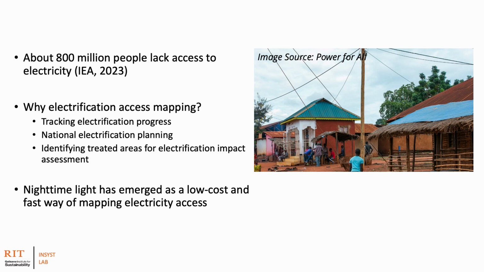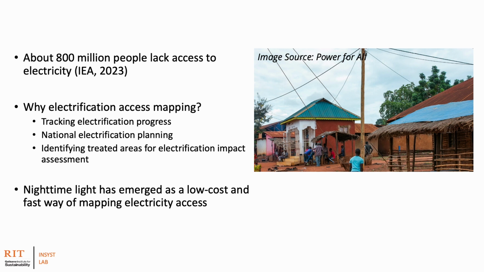However, this mapping has historically been challenging, and approaches have ranged from labor-intensive digitizing of network maps to costly and time-consuming surveys. Recently, nighttime light data has emerged as a cost-effective approach for mapping electrification, though it faces challenges such as the presence of noise.